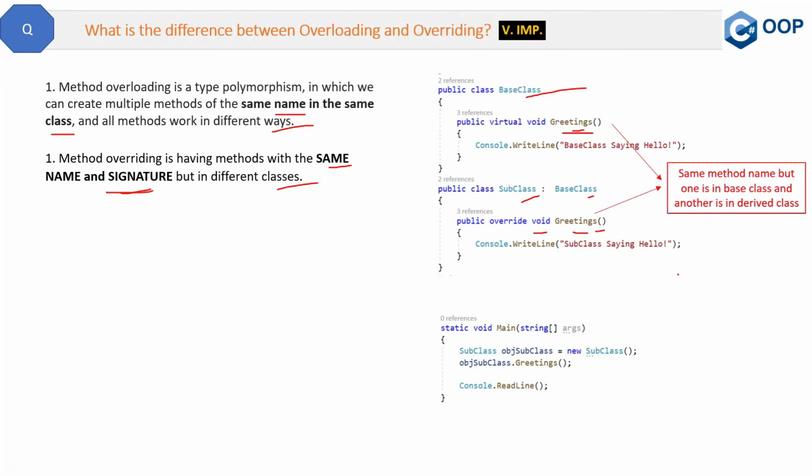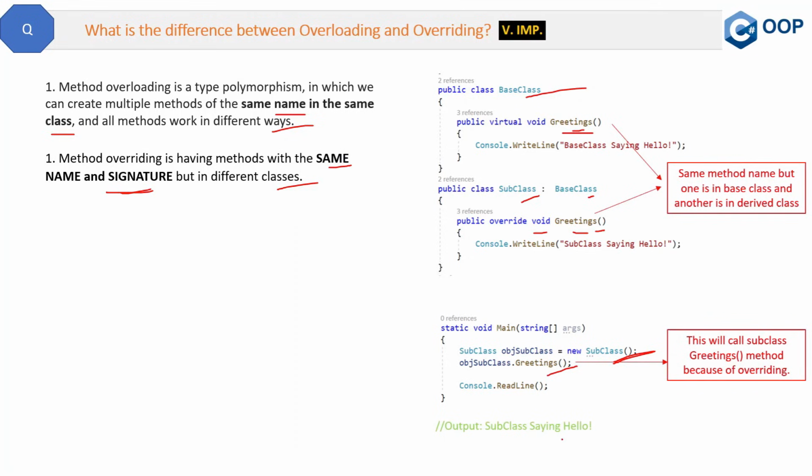Now, in the case of overriding, when you create the object of this subclass and call the greetings method, what will be the output? This will call the subclass greeting method because of overriding, and the output will be the subclass saying hello, which is right here in the derived class. Okay, so this is overriding.